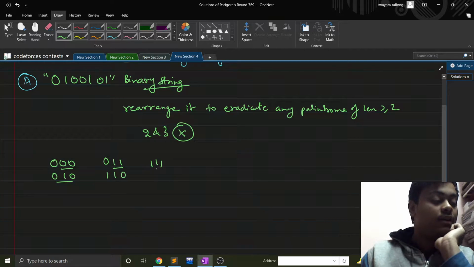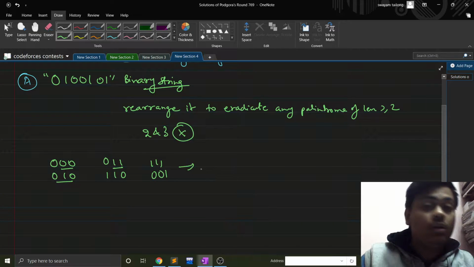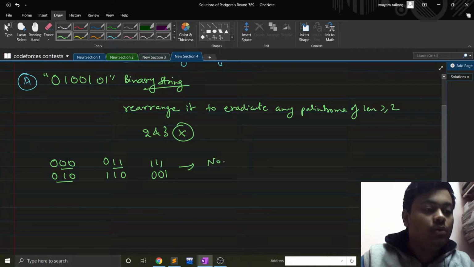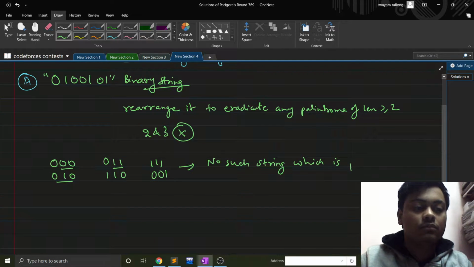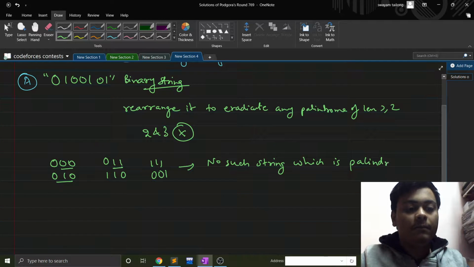I can have 1 1 1, I can have 0 0 1, all the possibilities. So if the string is of length 3, there is no such string which is palindrome free.